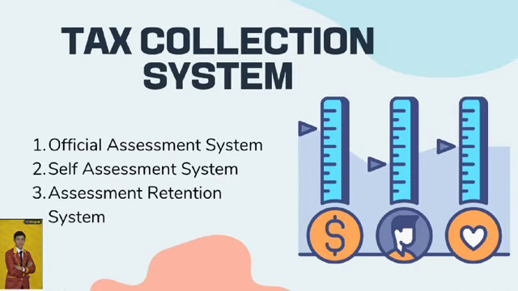Tax collection system. The tax collection system can be divided into 3 systems, according to Mardiasmo, 2011:7, namely as follows. 1. Official assessment system is a collection system that authorizes the government, tax authorities, to determine the amount of tax owed by taxpayers. 2. Self-assessment system.